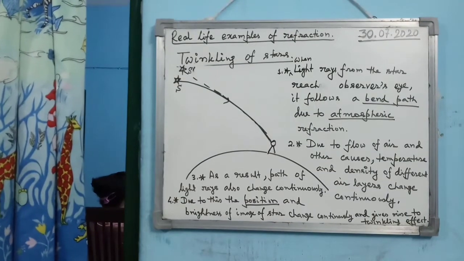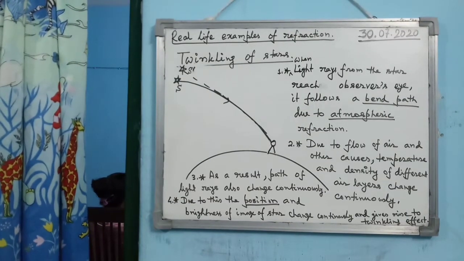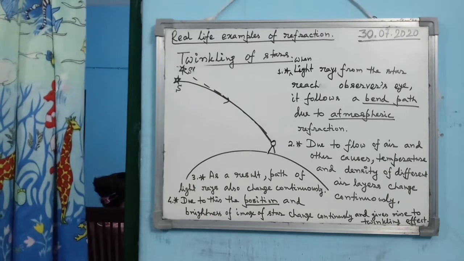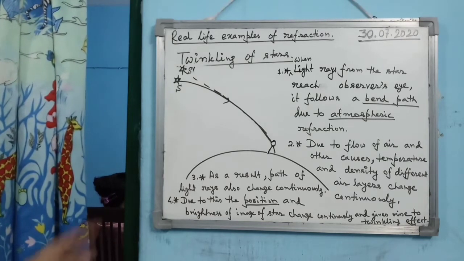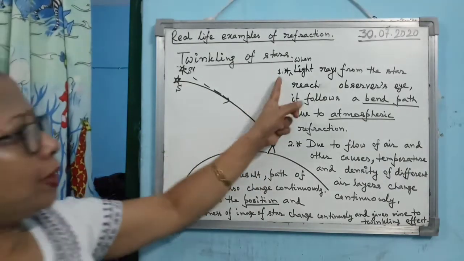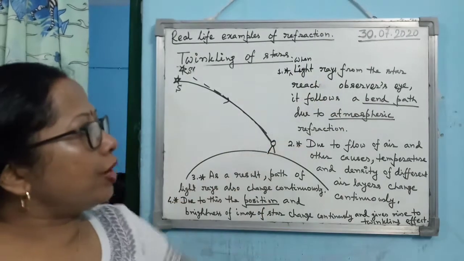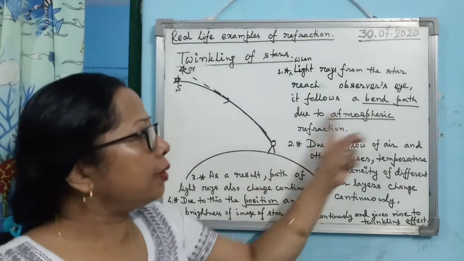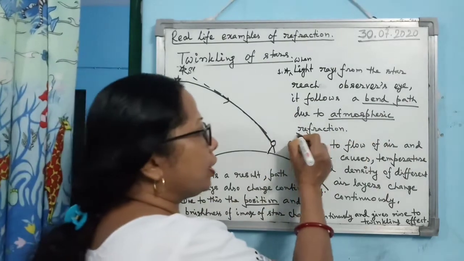So how to write the answer for why the stars twinkle, point wise I have written, and so you must also note down point wise, and this diagram you must draw. Okay, so you see what should be the first point. When light rays from the star reach the observer's eye, it follows a bent path due to atmospheric refraction.